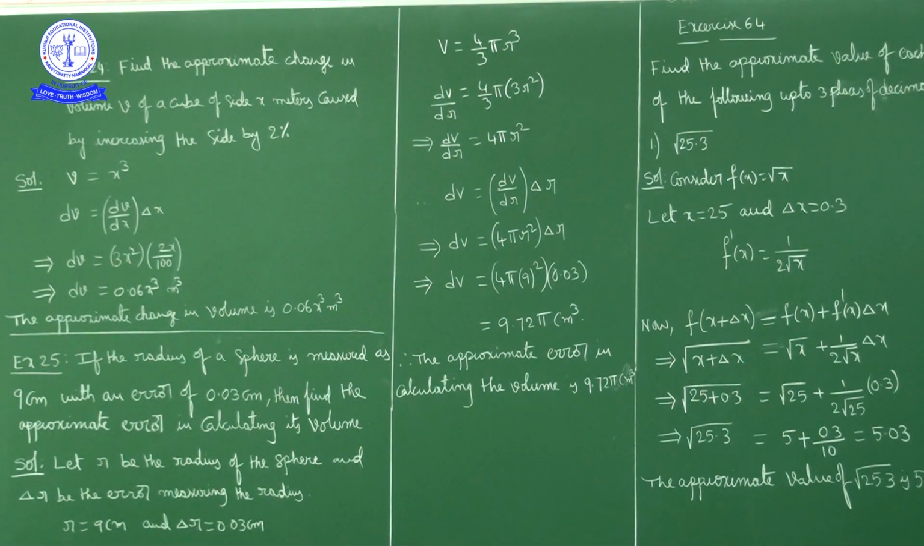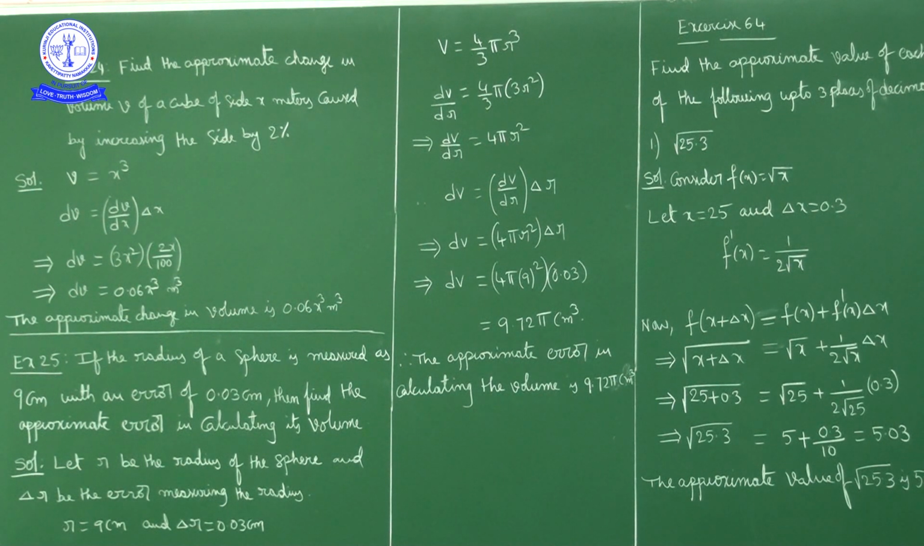Now what is given here? Radius of sphere is given as 9 centimeter, and delta r is given as 0.03. Find approximate error in its volume. Volume of sphere formula is 4 by 3 pi r cube. Now dV by dr: 4 by 3 pi constant, r cube derivative 3r square, 3 cancel. So dV by dr is equal to 4 pi r square.